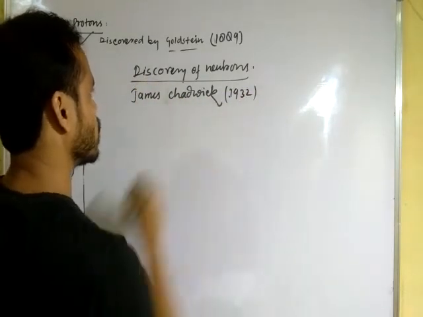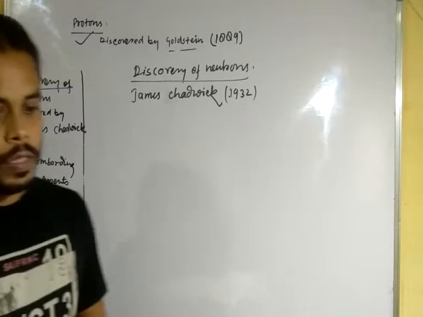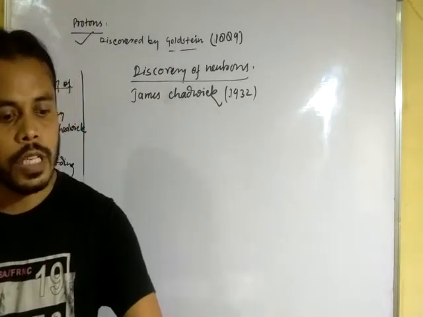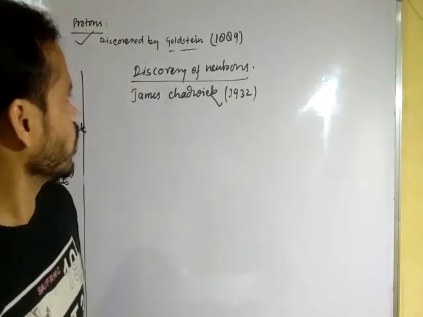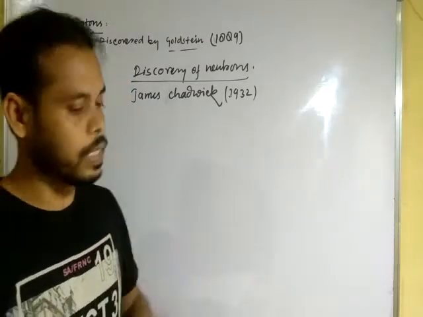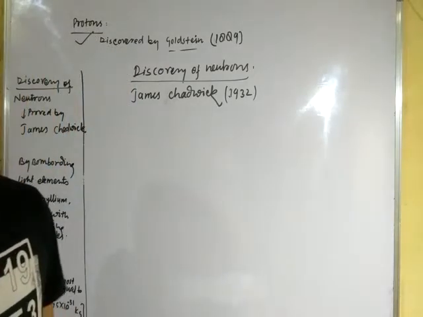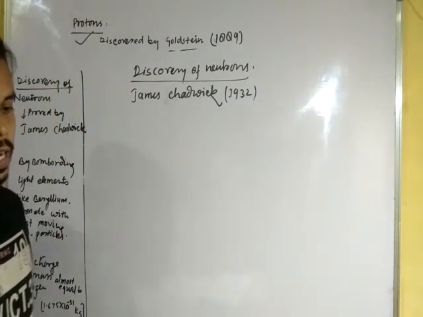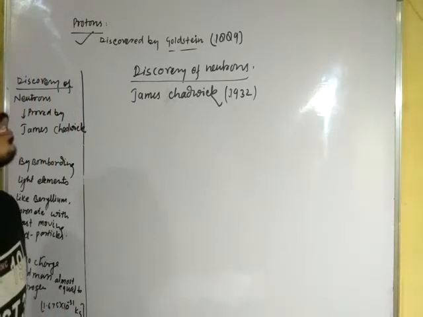This is the discovery of neutron. The existence of a neutral particle in the atom was first proved by James Chadwick in 1932, and these neutral particles were called neutrons.